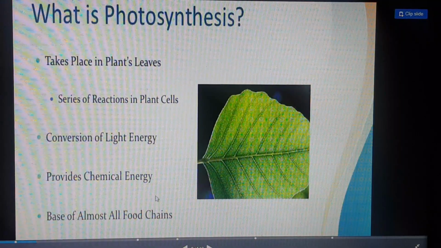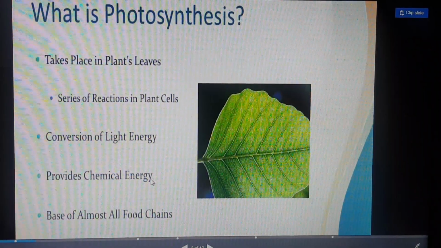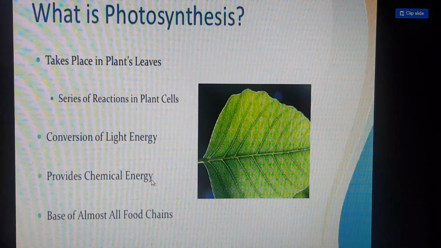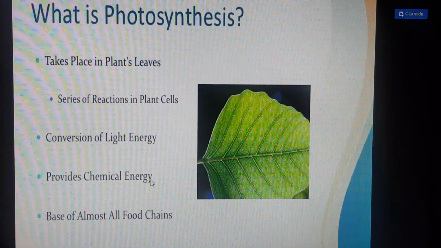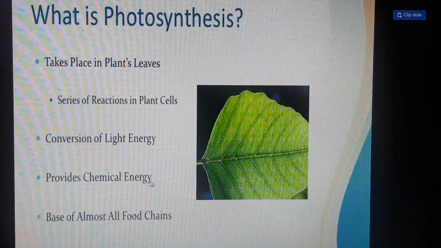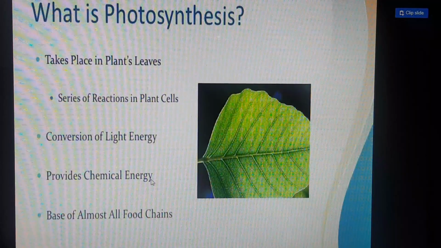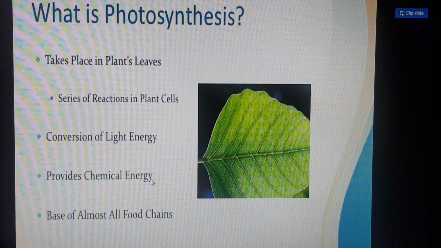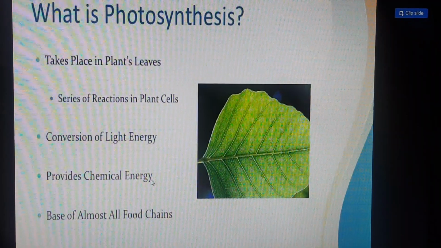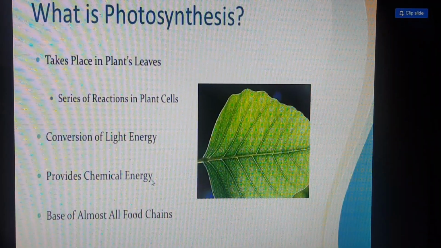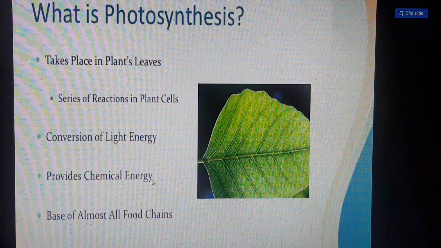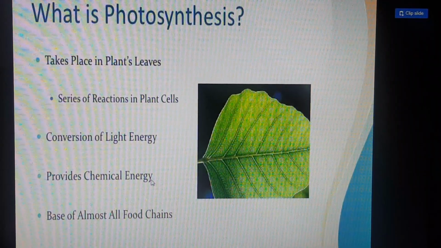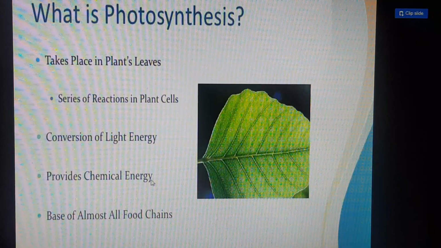How does it help us in all food chains? Let me tell you. When the plants make food, or you can say photosynthesis happens, all the herbivorous animals feed on the plants. And those herbivorous animals are eaten by the carnivorous animals. So ultimately, directly or indirectly, all food chains are dependent on